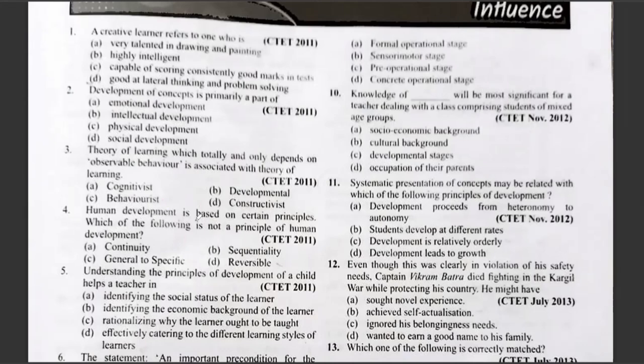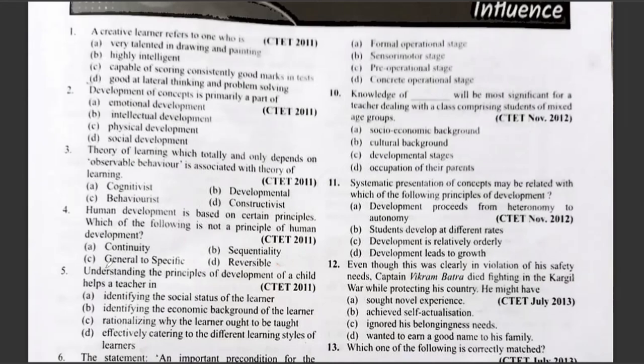Question number four. Human development is based on certain principles. Which one of the following is not a principle of human development? Please read the question really carefully. The question is which one is not a principle of human development? Option A, continuity. Option B, sequentiality. Option C, general to specific. Option D, reversible. The correct answer is option D, reversible.